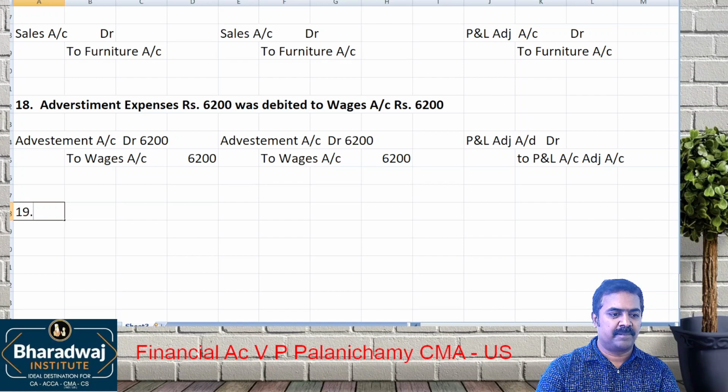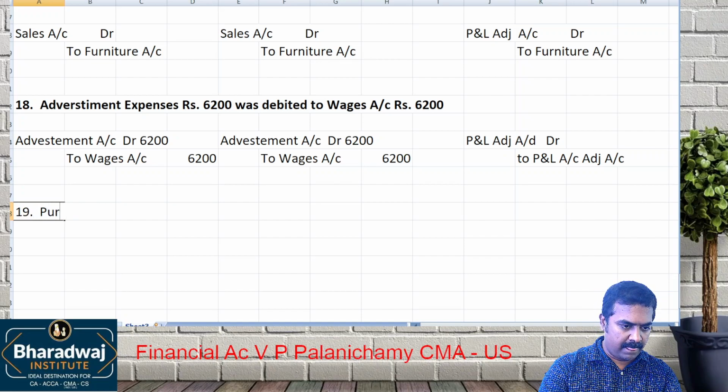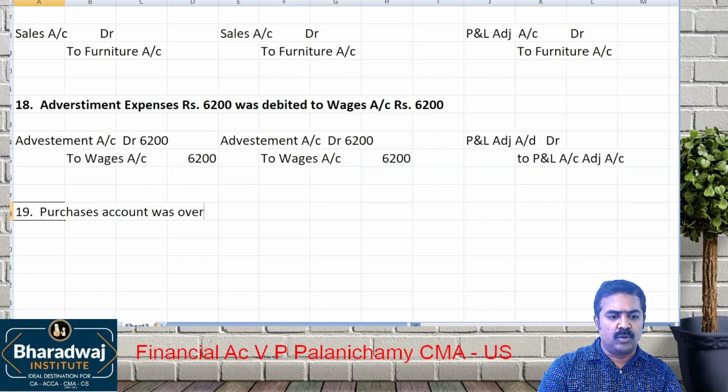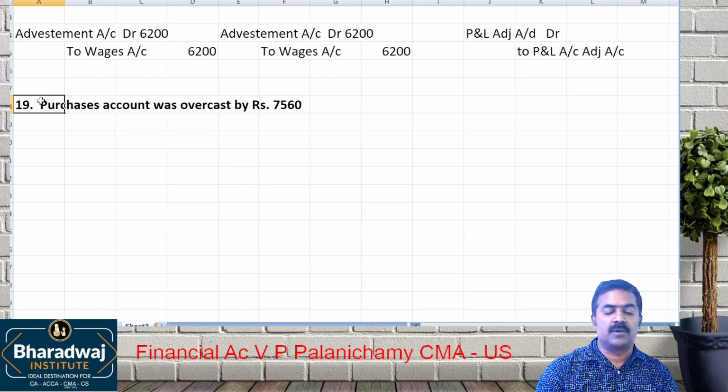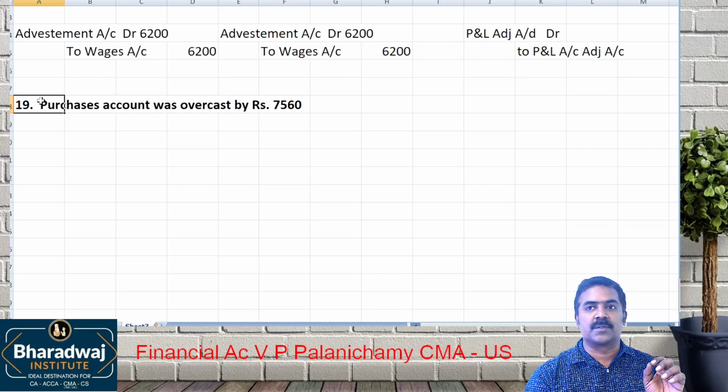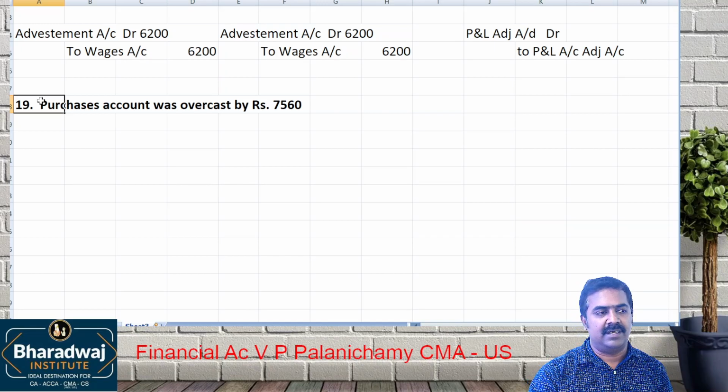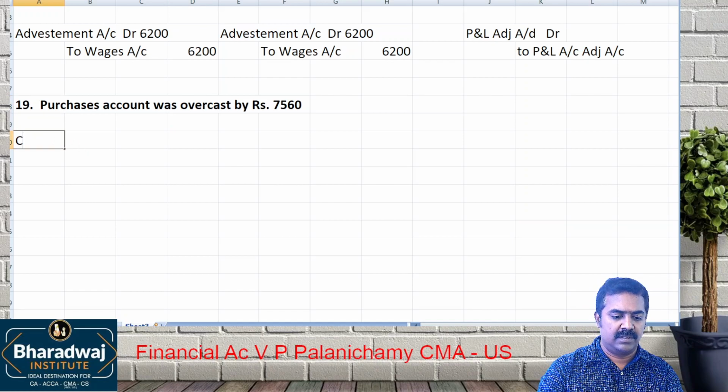Wait. Purchases account was overcast by rupees 7,560. The mistake is only in which account? Is there a mistake in cash or creditors? No. So it is the purchase account that is in excess. So how to remove it?